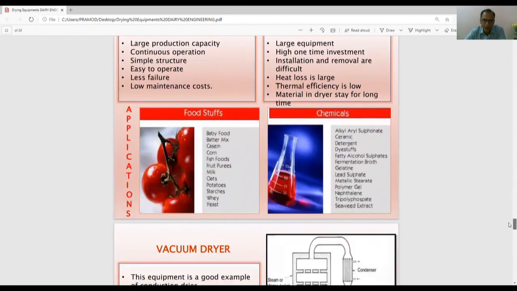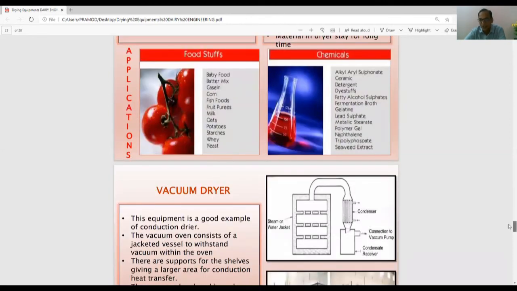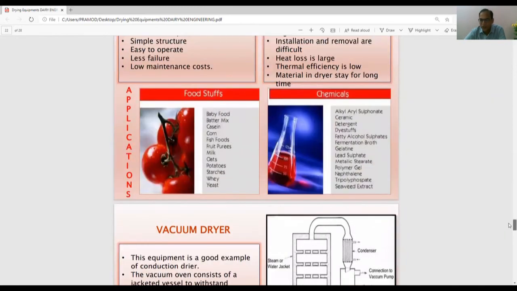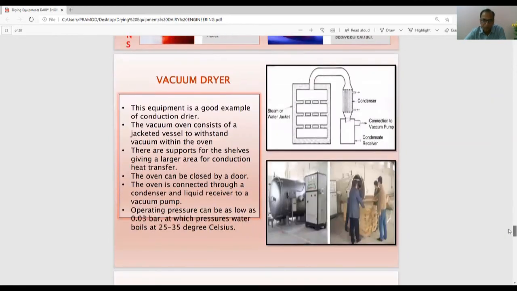And it is used for the food stuff, baby food, batter mix, casein, corn, flash foods, fruit juice, milk, oats, potatoes, starches, whey, yeast, and it is used for a lot of the chemical manufacturing, because some of the equipments are common. Either it is chemical manufacturing, it is the food manufacturing or food processing. Some of the equipments are same.